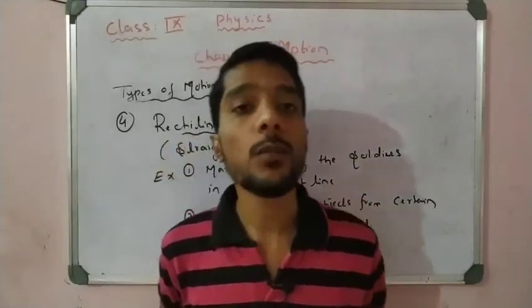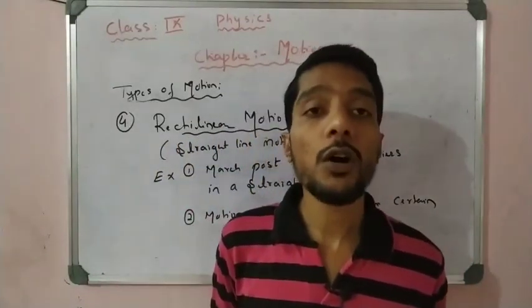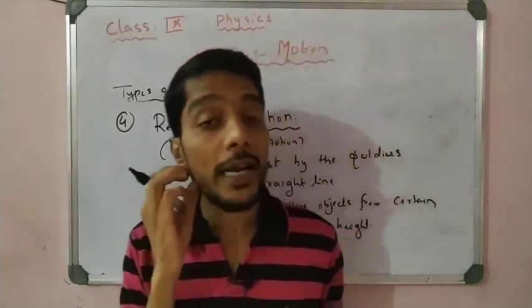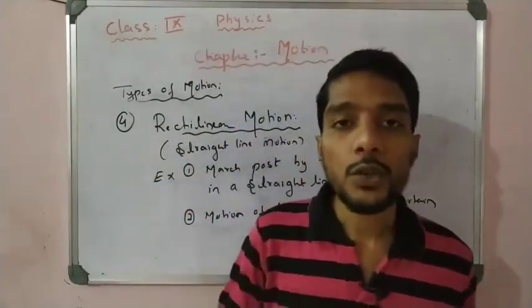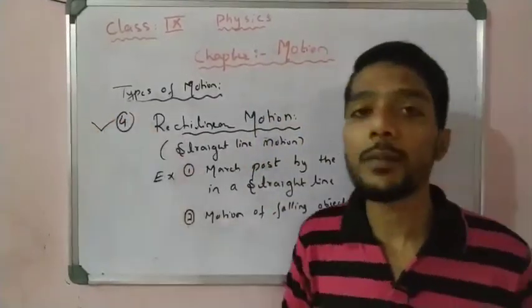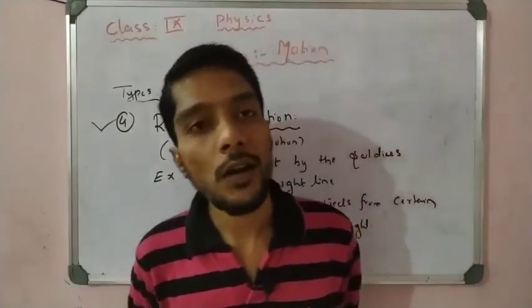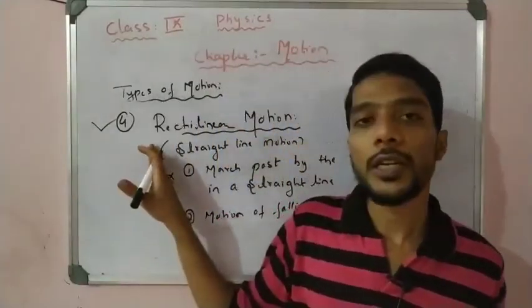One is rotational motion, one is circular motion, one is periodic or oscillatory motion, and one is rectilinear or straight line motion. In this chapter we focus only on the fourth type, rectilinear motion, or motion in a straight line. The whole chapter runs on this concept.